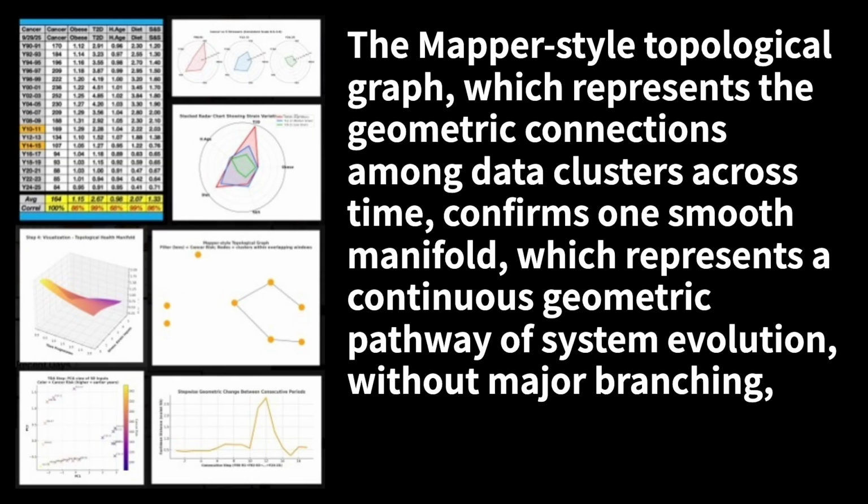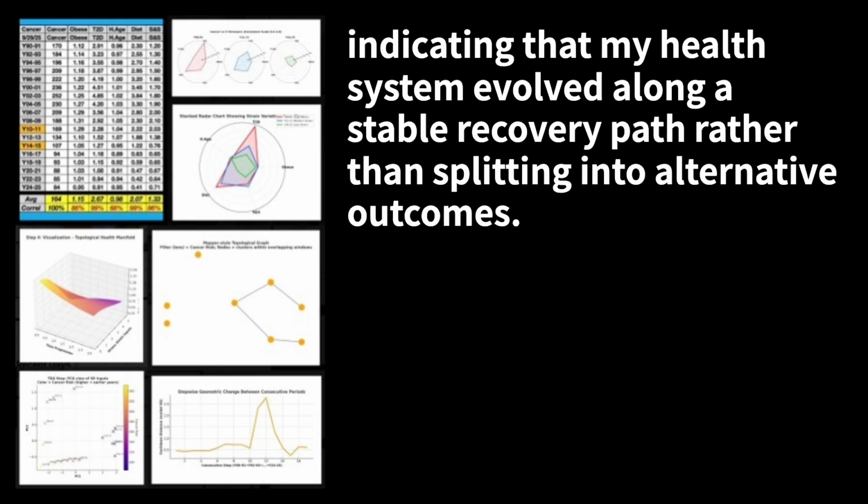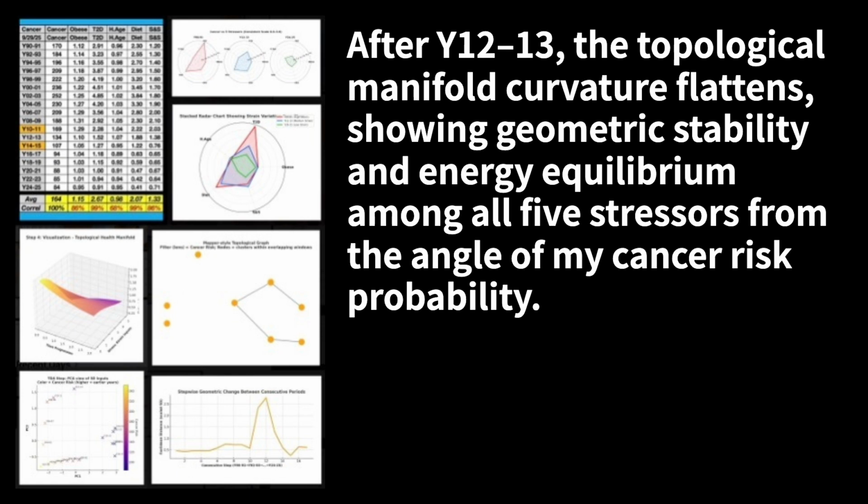which represents a continuous geometric pathway of system evolution, without major branching, indicating that my health system evolved along a stable recovery path, rather than splitting into alternative outcomes. After Y12 to Y13, the topological manifold curvature flattens, showing geometric stability and energy equilibrium among all 5 stressors, from the angle of my cancer risk probability.